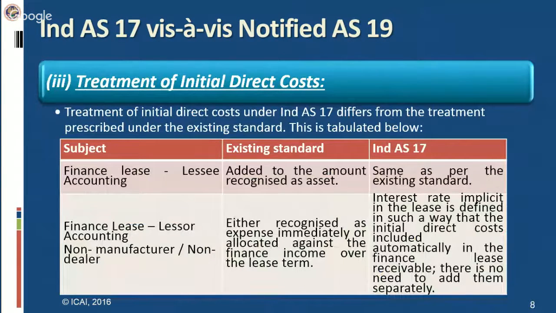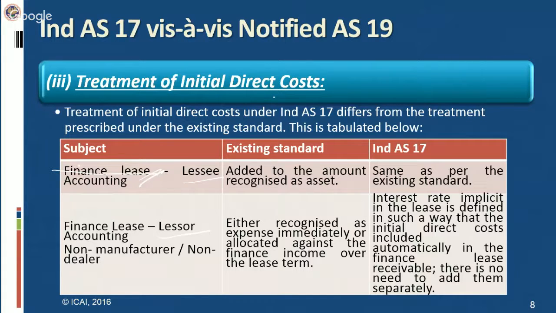The third difference between Ind AS 17 and Notified AS 19 is the treatment of initial direct cost. Treatment of initial direct cost under Ind AS 17 differs from the treatment prescribed under the existing standard. Now, as we know, in leases there are two types of leases: one is finance lease and the other is operating lease. So the treatment of initial direct cost for finance lease and for operating lease is different. Again, in finance lease there are two accountings: one is the accounting in the books of the lessee and the other is the accounting in the books of the lessor.